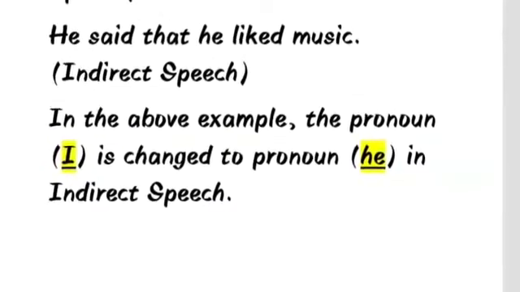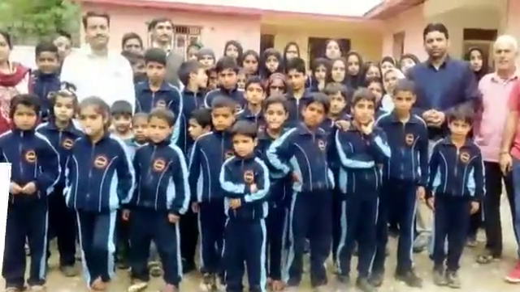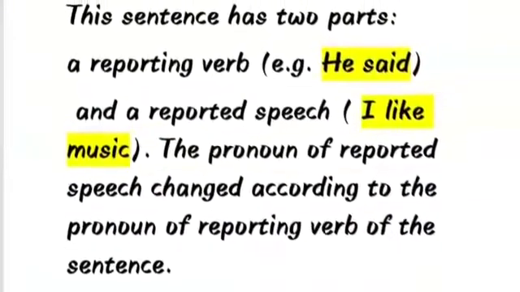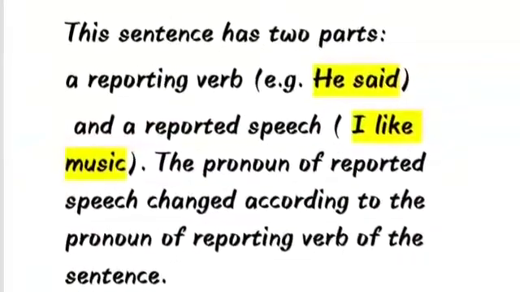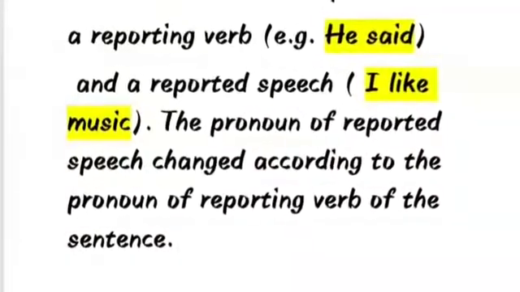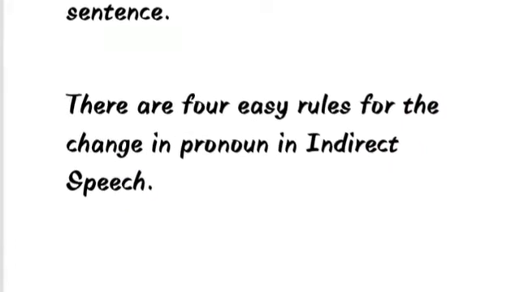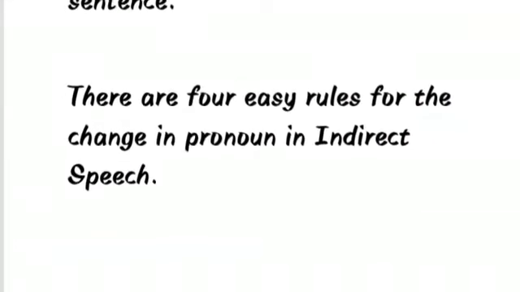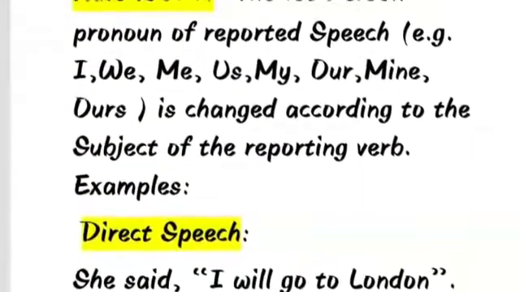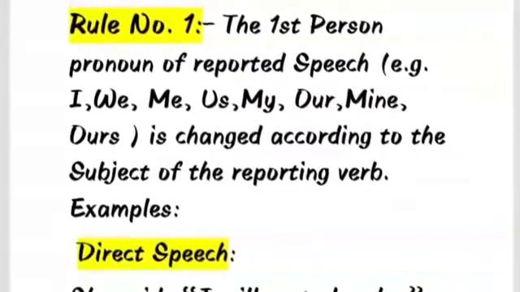In the above example, the pronoun I is changed to pronoun he in indirect speech. This sentence has two parts, as you know. A reporting verb, for example, he said, and a reported speech, for example, I like music. The pronoun of reported speech is changed according to the pronoun of reporting verb of the sentence. Okay? There are four basic rules for the change in pronoun in indirect speech. Rule number 1. The first person pronoun of reported speech is changed according to the subject of reporting verb.